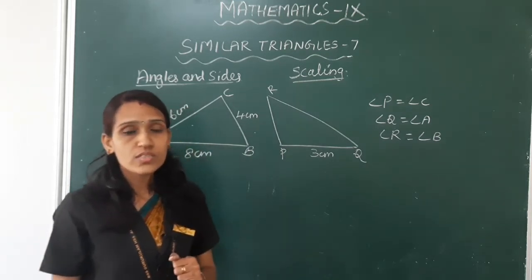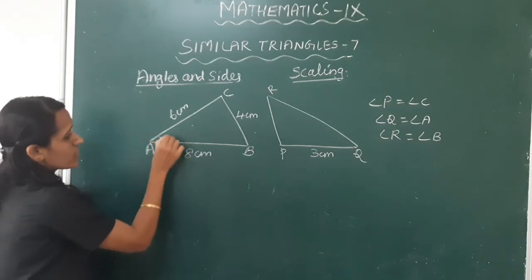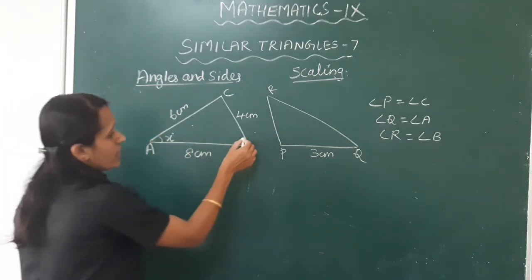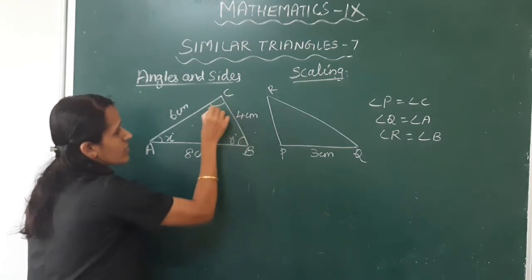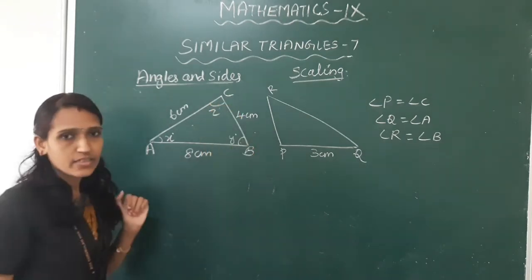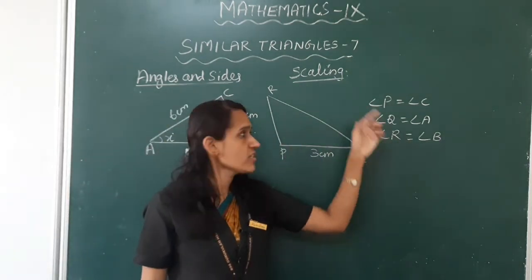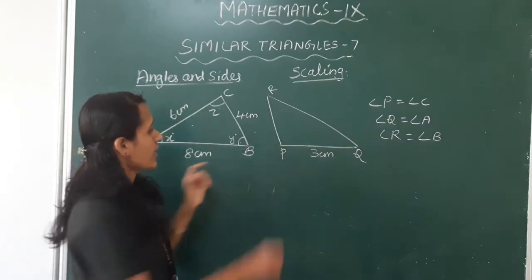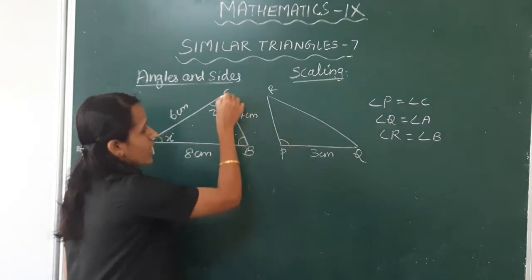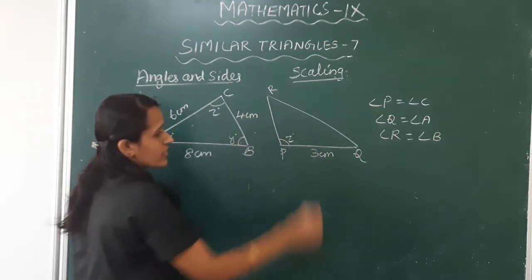Here, first let us take the angles: angle A is X degree, angle B is Y degree and angle C is Z degree. Here the given condition is angle P is equal to angle C. Angle C is Z degree, so angle P is Z degree.